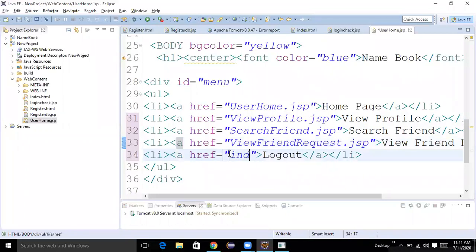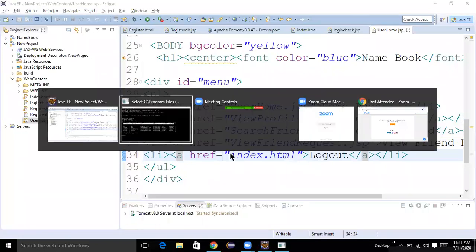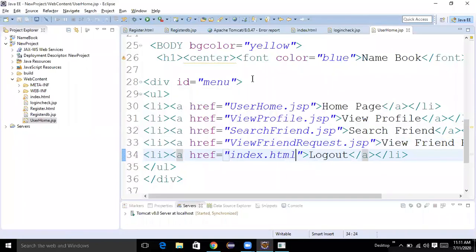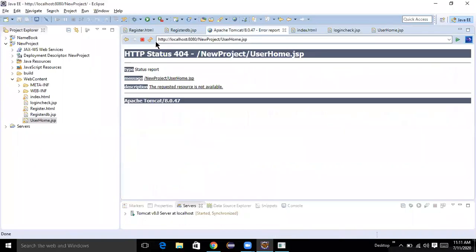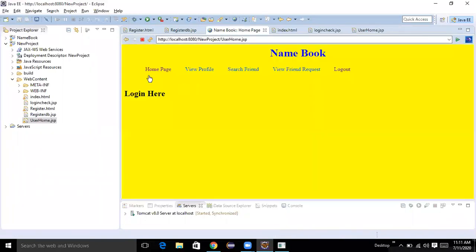After logout, it has to go to index.html. This is my intention. You can observe whether it goes to that page or not. Yes, home page. When I click on home page, user home and view profile. Next, search friend, view friend request, logout.